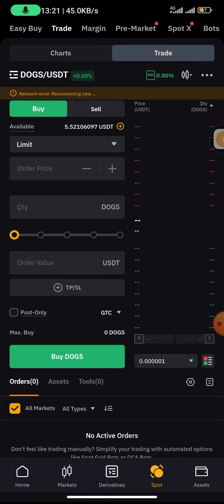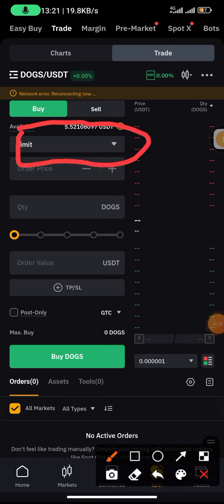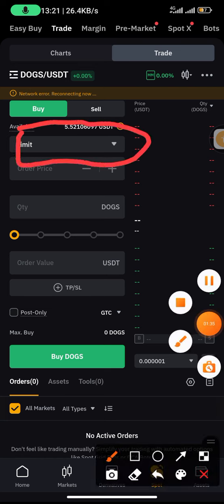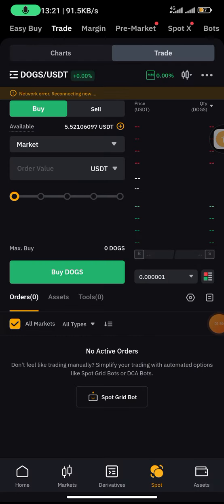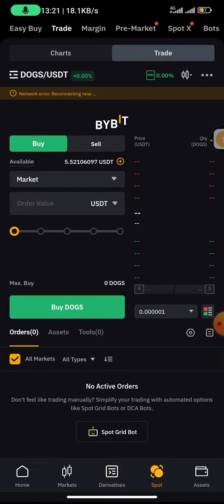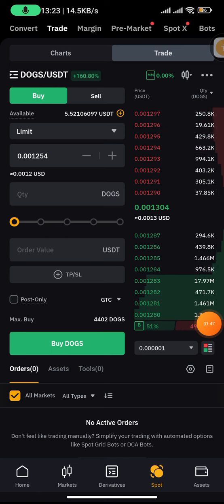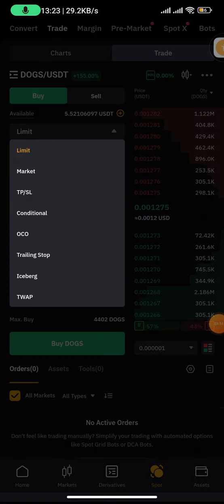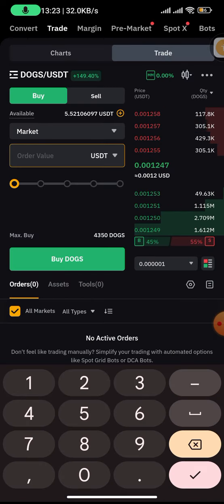So if you want to sell, just change this limit to market. And you are selling at the current price. So the amount of dog you have, just let it load. If you want to sell it now, this is it. Once you change it from limit to market at the current price, enter the amount of dog you have.